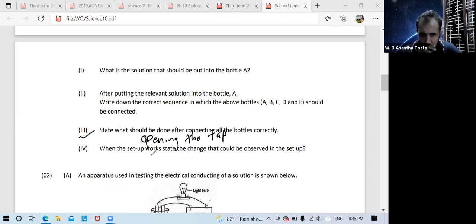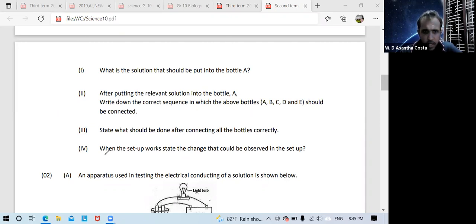Fourth one, when the setup works, state the changes that should be observed in the setup. Now, this setup working means lime water becomes milky color.